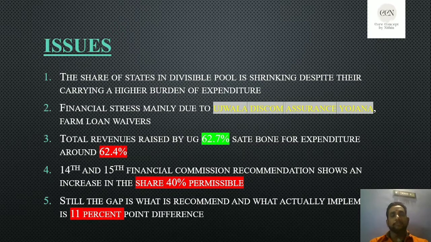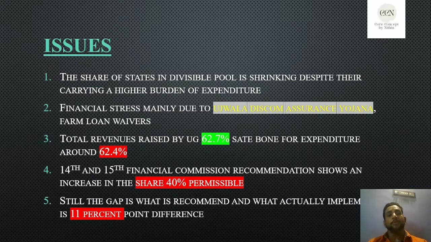Actually, the center is fulfilling the states' entitlements by sharing the amount. So the main issue here is that the states are bearing more expenditure. For example, if you see Tamil Nadu, its expenditure rate is around 62.4 percent based on their revenue, which means the return they get for the taxes they pay to the center is not enough to fulfill their expenditure.